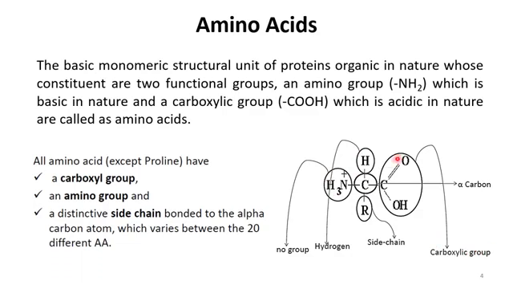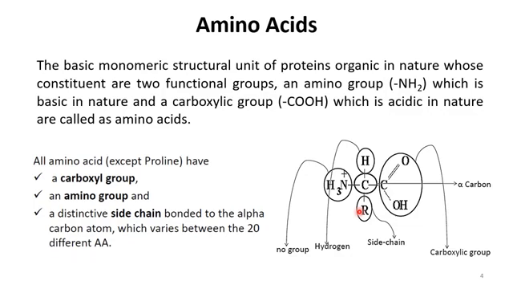If you can see the structure here, we have the carbon skeleton, and this carbon is attached to 4 different groups. One of them is this carboxyl group, this one is the amino group, and the other 2 groups are the R group and the 4th group, hydrogen. What we know about the R group is that apart from the R group, everything else is the same in all amino acids.